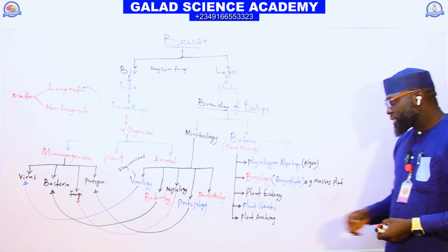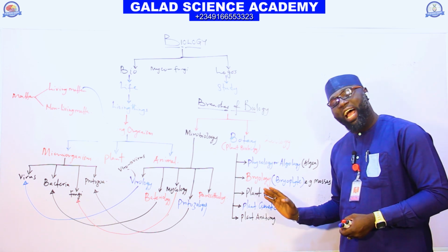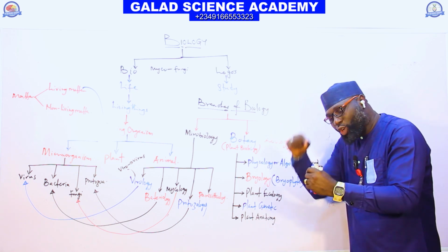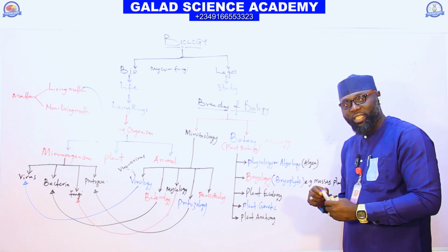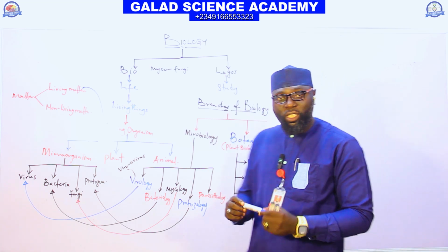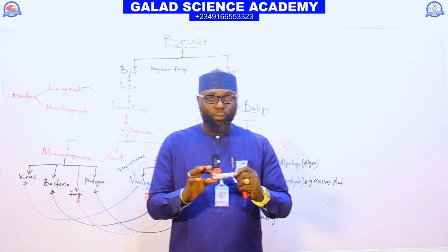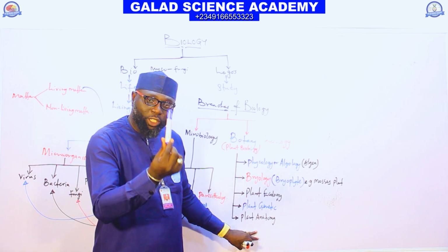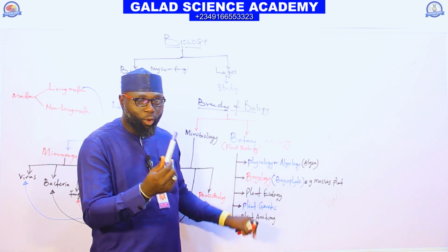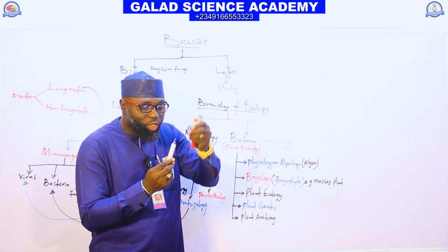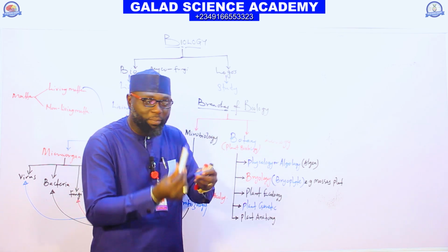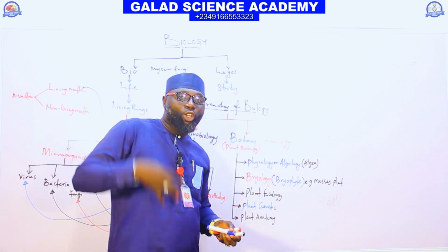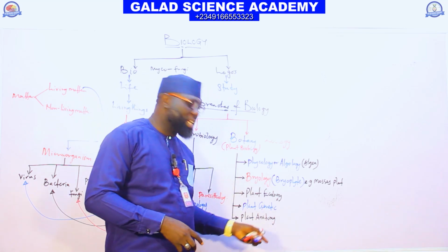Anatomy is the aspect of plants that deals with the study of internal structure of plants. Anatomy means the study of internal structure. If you are studying animal anatomy, it is the study of the internal structure of animals.